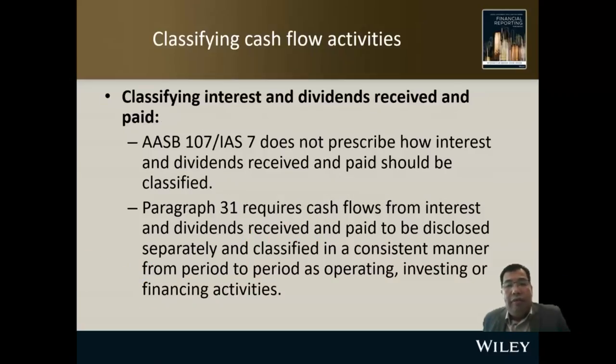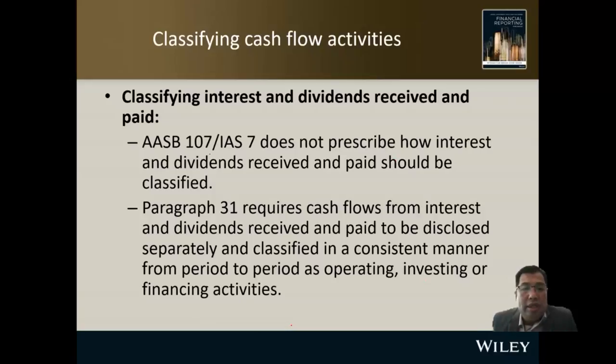So, classification for interest and dividend received and paid. Though ASB 107 does not prescribe how interest and dividend received and paid should be classified, para 31 requires cash flows from interest and dividends received and paid to be disclosed separately and classified in a consistent manner from period to period as operating, investing, or financing.